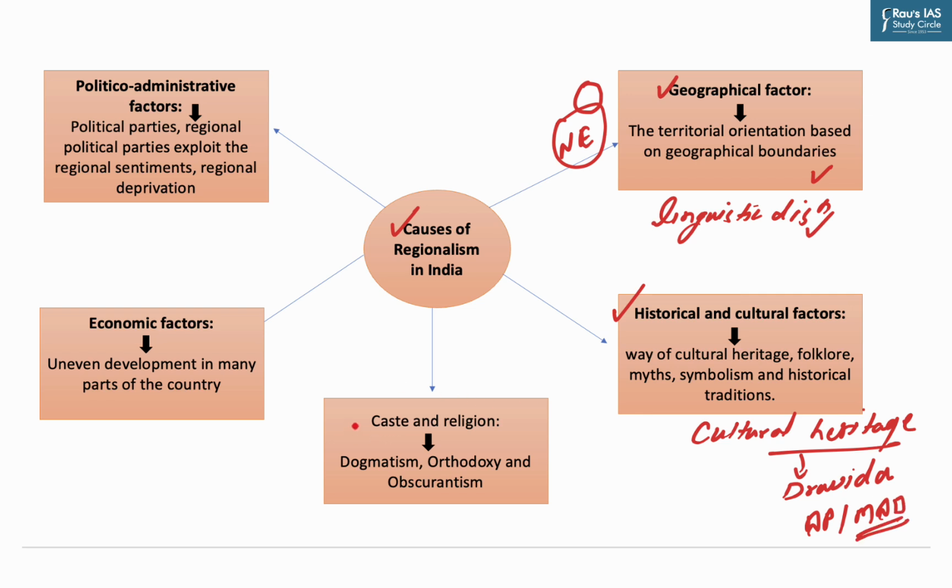Now, another important reason is caste and religion. When caste is combined with language conflicts or religious fundamentalism, it breeds regional feeling. It leads to dogmatism and orthodoxy. Now, another important reason is the economic factor. Uneven development in many parts of the country may be construed as the prime reason of regionalism and separatism.